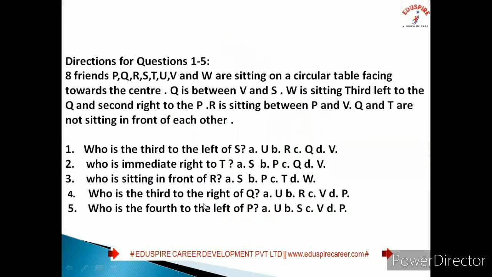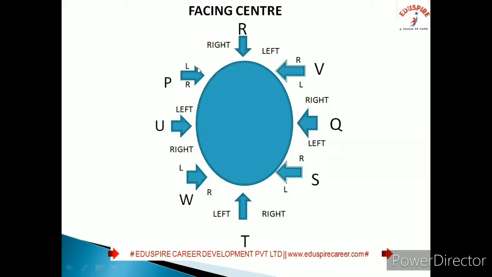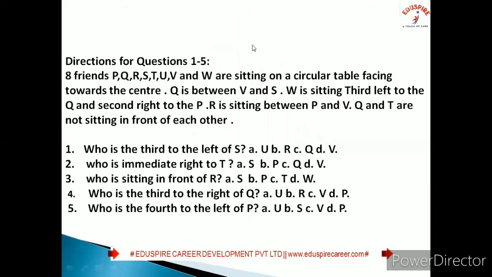Next we are getting R is sitting between P and V. If this is P, then V has to be here and R is this one, because R is in between P and V. So this won't be S, this will be V, and this is P. R will be sitting over here in between P and V. Next, Q and T are not sitting in front of each other.